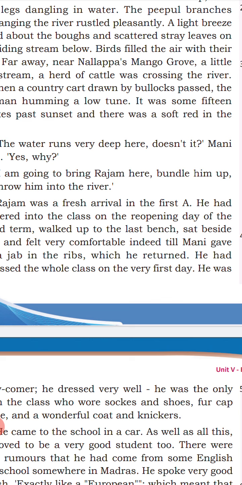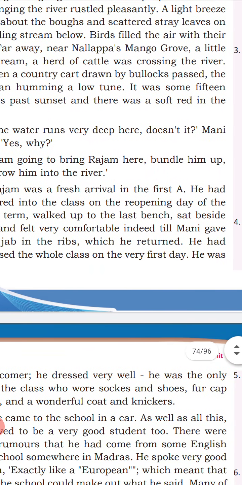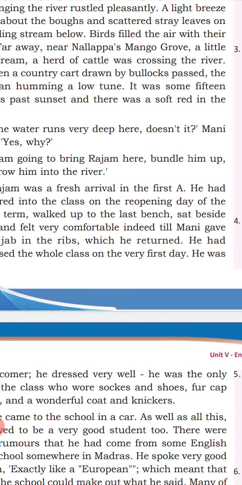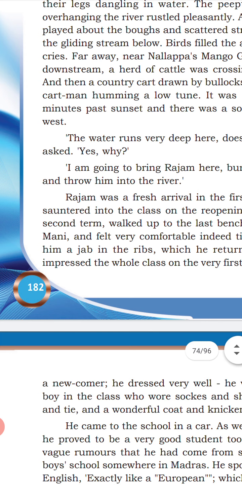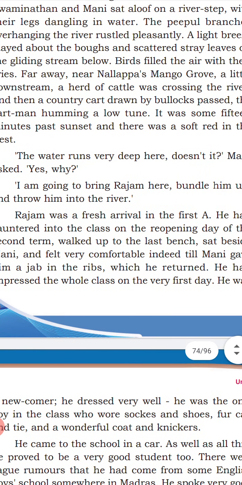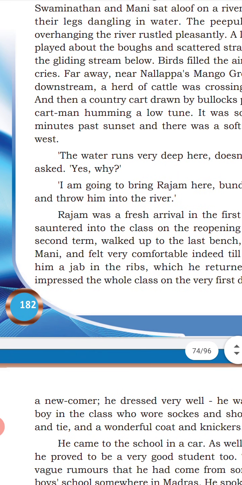In that school Mani and Swaminathan were studying, and there was a newcomer in that class, class A. A new student, his name is Rajam, as mentioned before. He came into this class on the reopening day of the second term. He came in the middle.